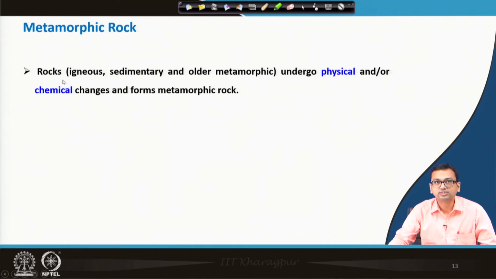As written, igneous, sedimentary and old metamorphic rock undergo physical and/or chemical changes and form metamorphic rock.